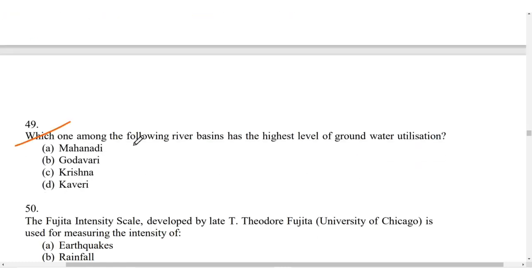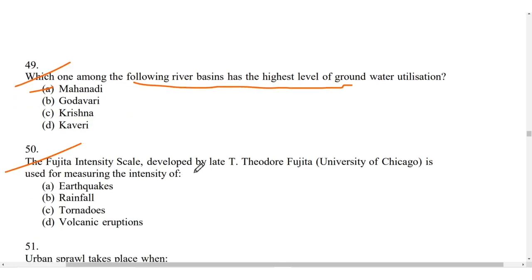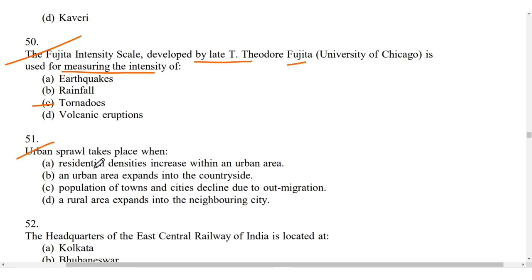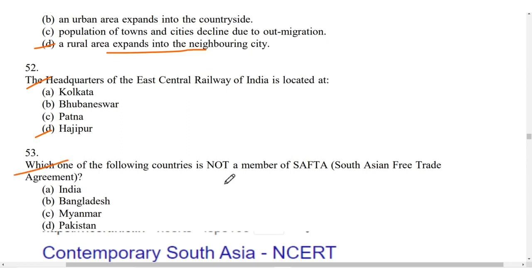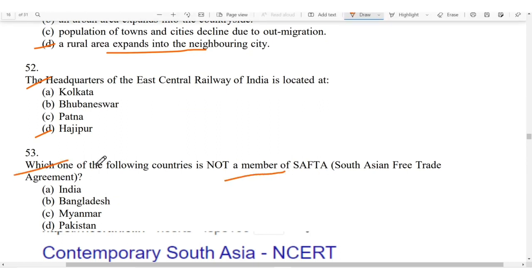Which one of the following river basins has the highest level of groundwater utilization? It is Mahanadi. The Fujita intensity scale developed by the late T. Fujita is used for measuring the intensity of tornadoes. Urban sprawl takes place when a rural area expands into the neighboring city. The headquarters of the East India Railway of India is located in Hajipur. Which one of the following countries is not a member of SAFTA, South Asian Free Trade Agreement?